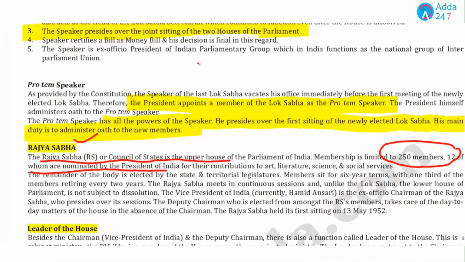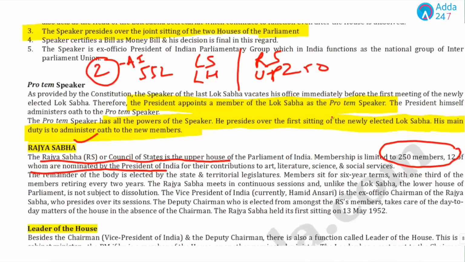Now, if we take a small comparison, lower house, upper house: 552 members, 250 members; 2 members, that is Anglo-Indian, appointed by the President, 12 members nominated by the President; tenure 5 years, tenure 6 years.